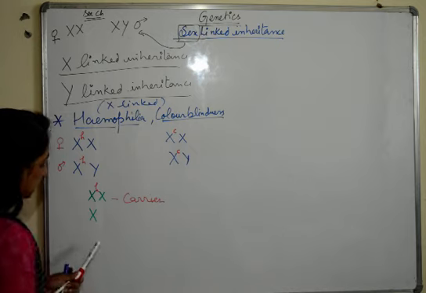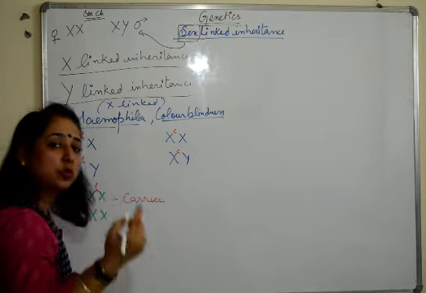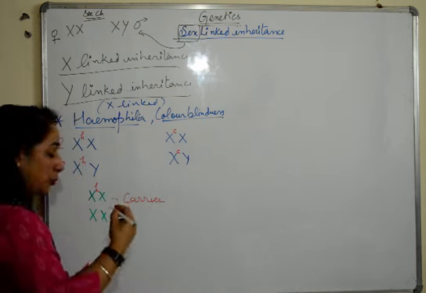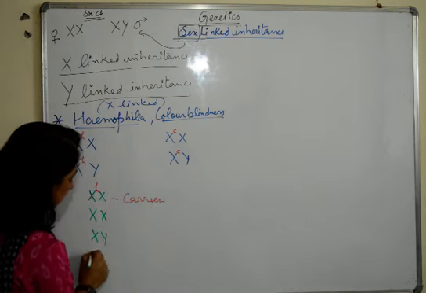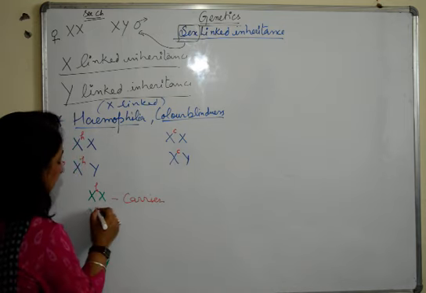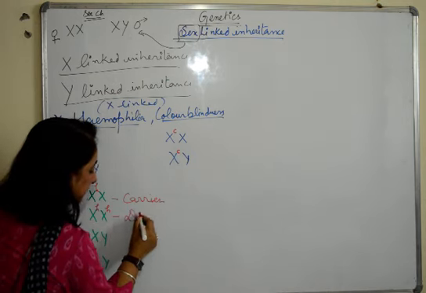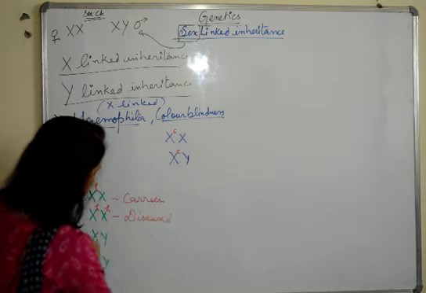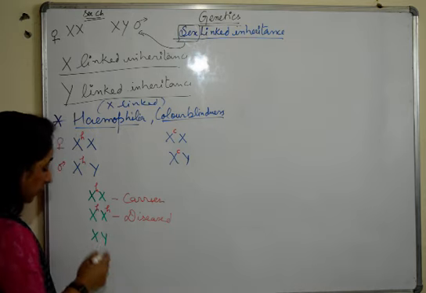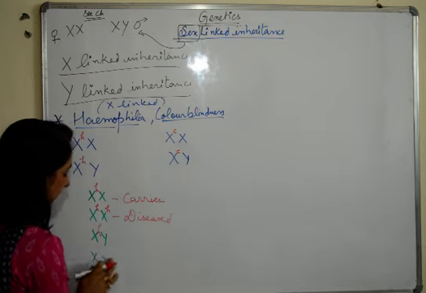If this factor is present on both, that is the second scenario, this female will be a diseased female. The same goes with males. We will be discussing males as well.